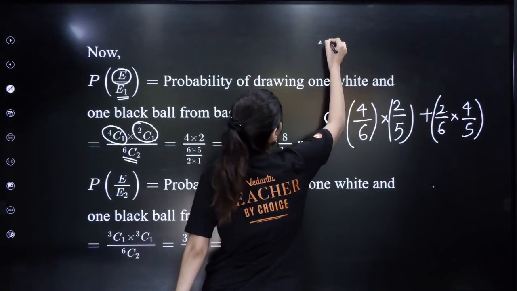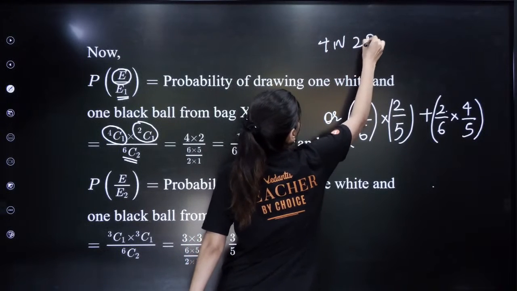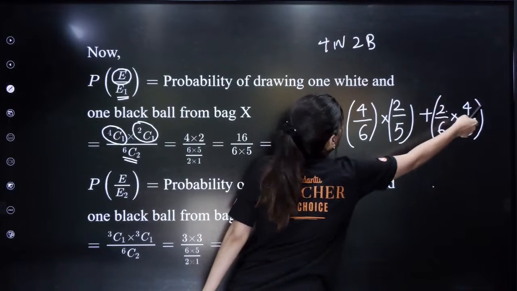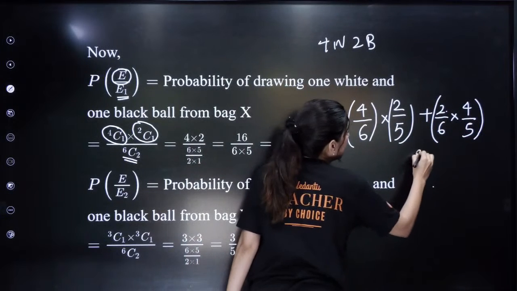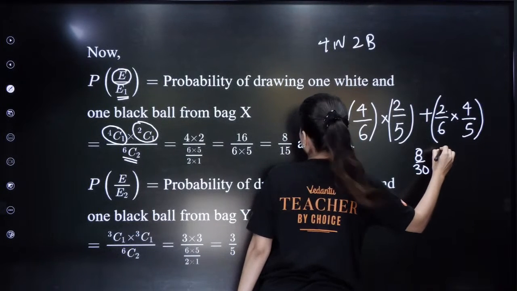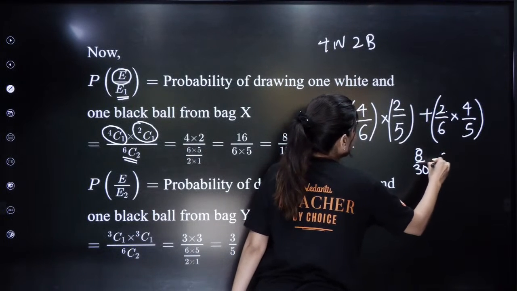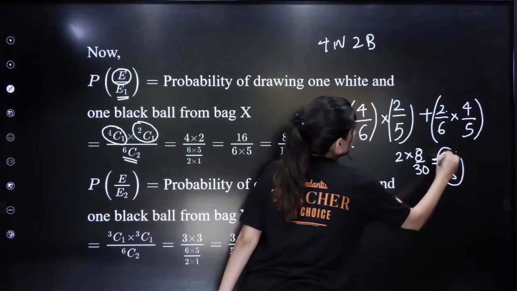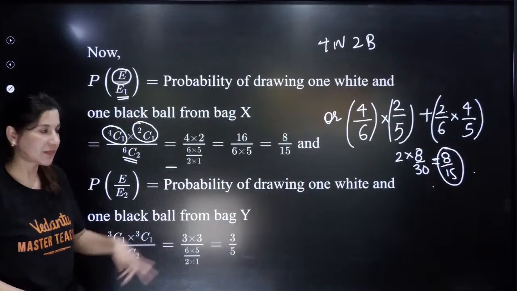Bag 1 is having 4 white and 2 black, right? So this is the probability of getting a white ball first and then a black ball second, 8 by 30, and the other is a black ball first and then a white ball second, again 8 by 30. So 16 by 30, which is 8 by 15. Both are the same.